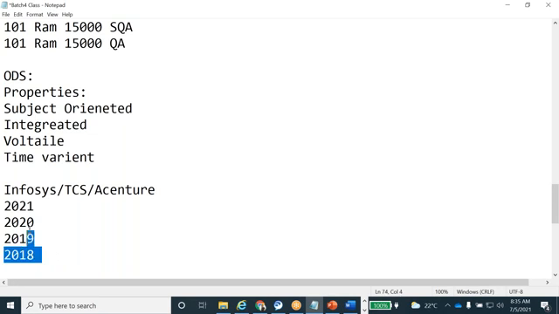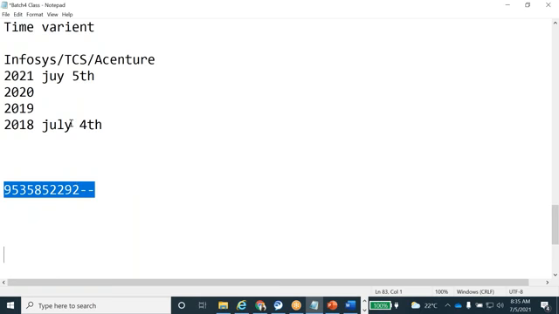Every time, they maintain only 3 years of data. Now we are on July 5th. Once the July 5th data is loaded, it will delete the July 4th data of 2018 automatically in the backend.